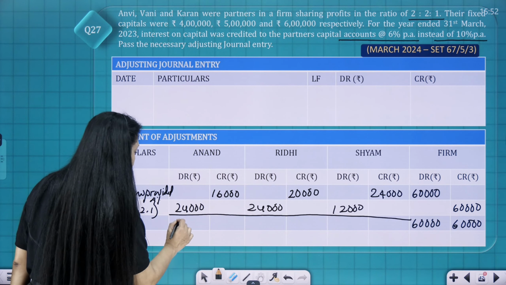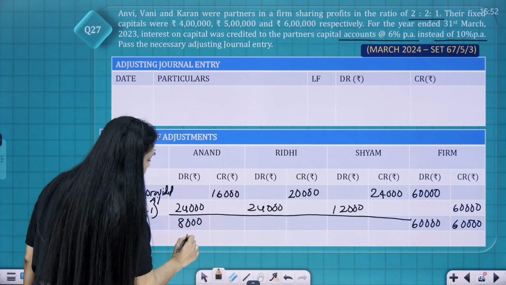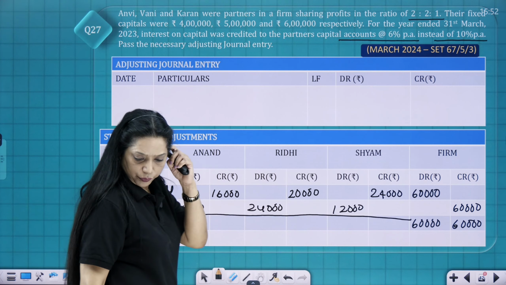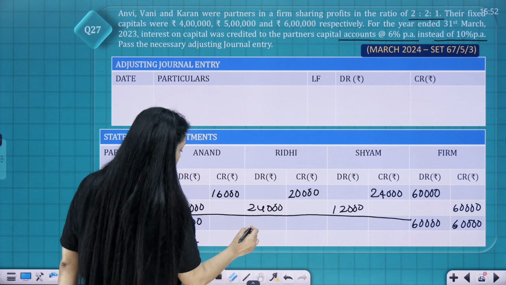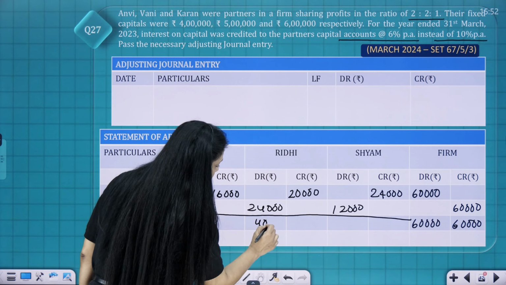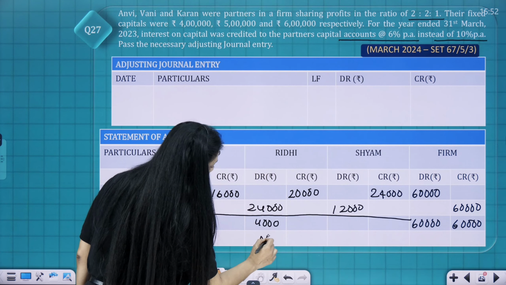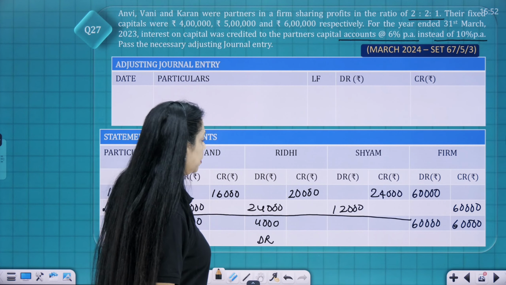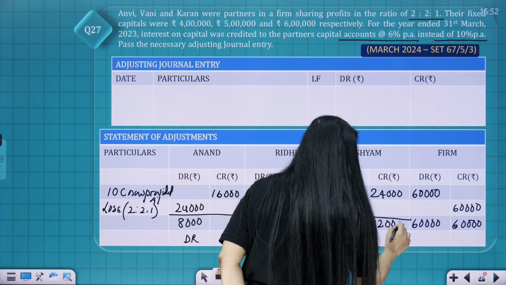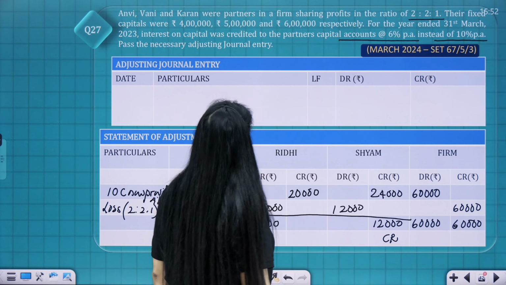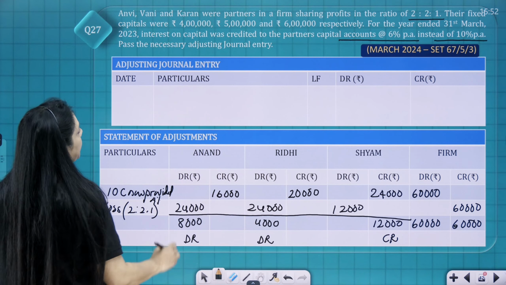So 8,000 debit. When it comes to Riddhi, again the debit is heavier by 4,000. So that is debit. And when it comes to Sham, the credit is heavier by 12,000. So 12,000 credit.